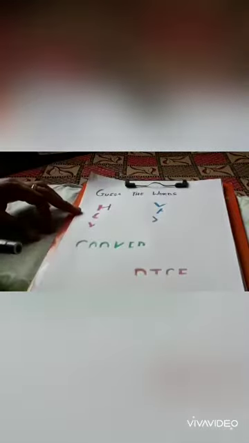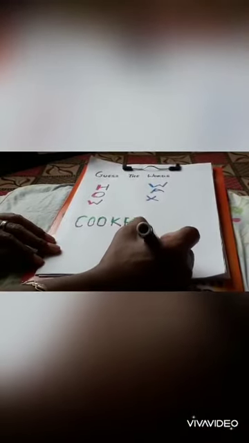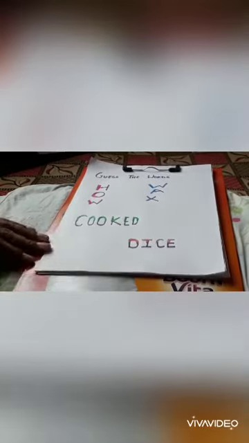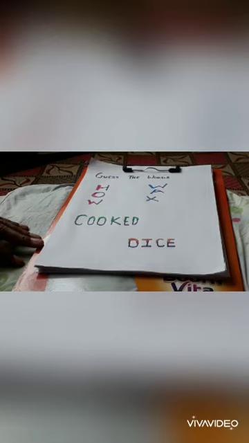So which letter is this? Come on, see. First we will draw like this. This is H, this is O and this is W. So it became how. Now here next is W. Now this is A and this is X. So it is Vex. Now we will complete the next half. C, O, O, K, E, D. So it became cooked. And last is D, I, C, E. So it became dice. So by completing the other half, it became these words.